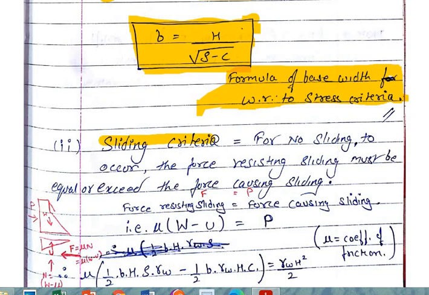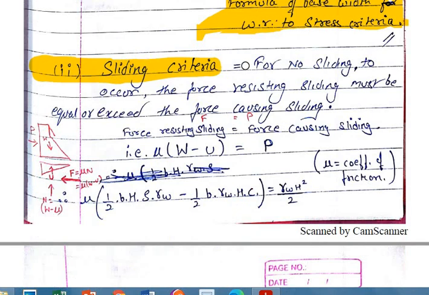So with respect to sliding criteria, let's determine the formula for base width again. So with respect to the sliding criteria, when we are determining the base width, for the stability condition, very first thing to be satisfied is sliding नहीं होना चाहिए. Sliding नहीं होगी, stable रखना है, तो कैसे होगा? उसके लिए आपको ये देखना पड़ेगा कि resisting force should be equal to or greater than the sliding force. Sliding force ज्यादा रहेगा तो slide हो जाएगा ना. So resisting force should be greater, or resisting force should be equal to sliding force.